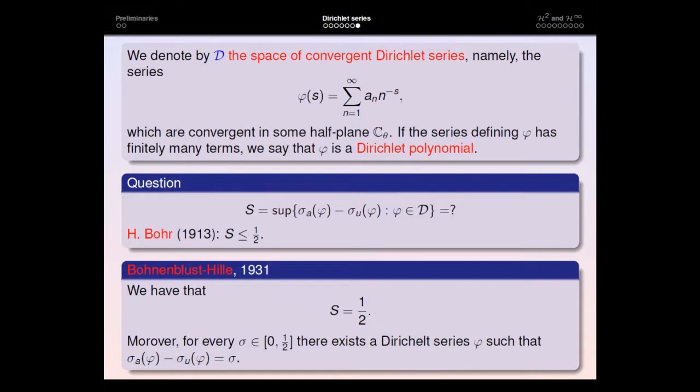Okay, so Bohr, in fact, it was a question which was raised by Bohr, and Bohr managed to prove that this supremum should be less or equal to 1/2. But he was not able to do better than that. And it was in 1931 when Bohnenblust and Hille established the result, and they were able to prove not only that this supremum equals 1/2, but that for each sigma between 0 and 1/2, we can find a Dirichlet series for which the difference between these convergence abscissa, the absolute and the uniform convergence abscissa, is exactly sigma.